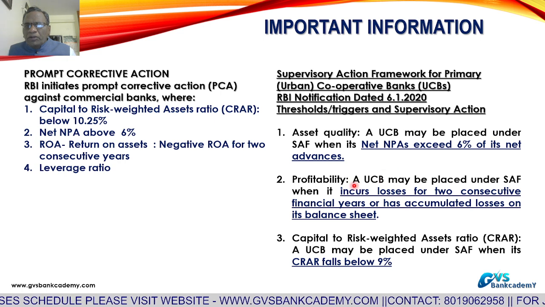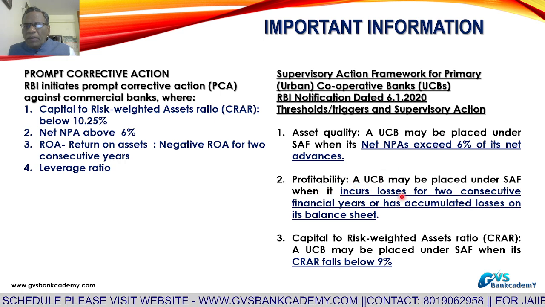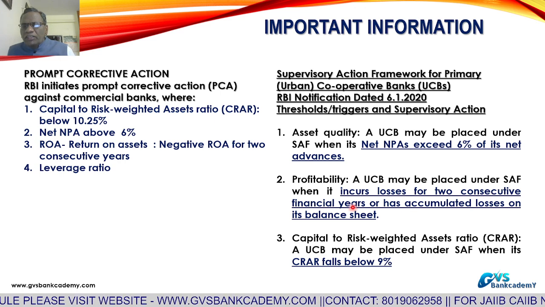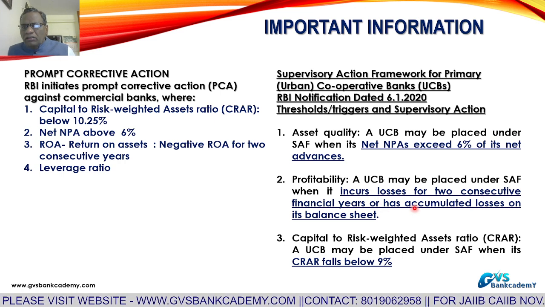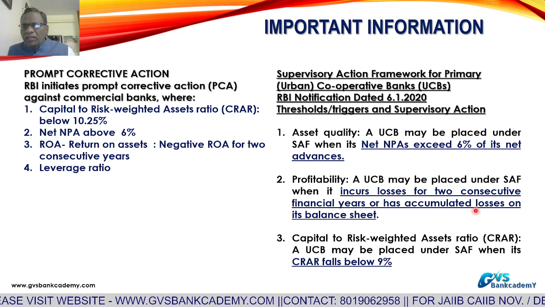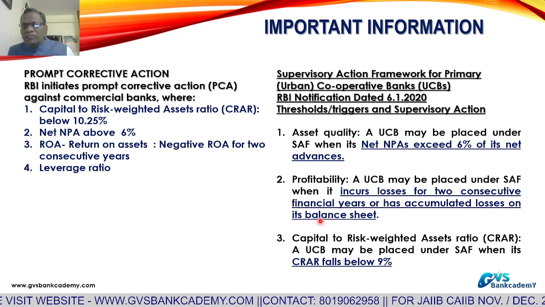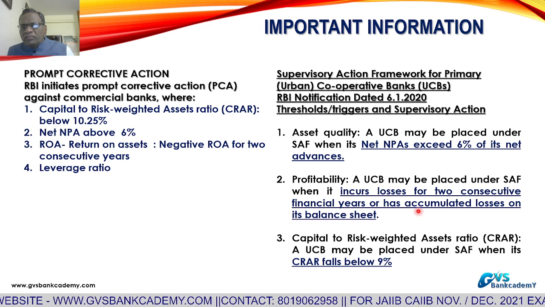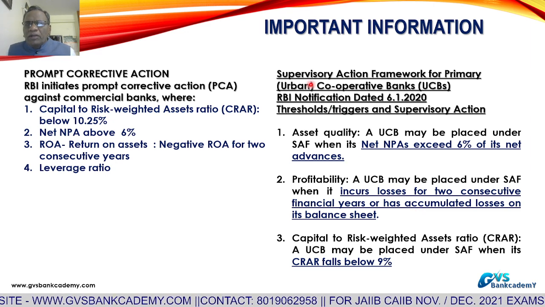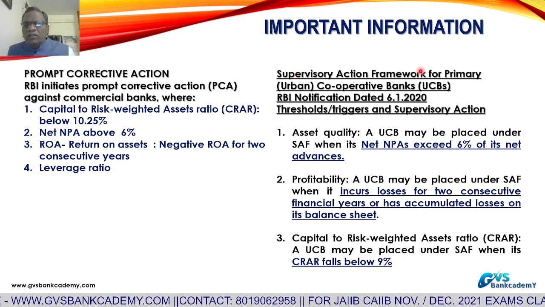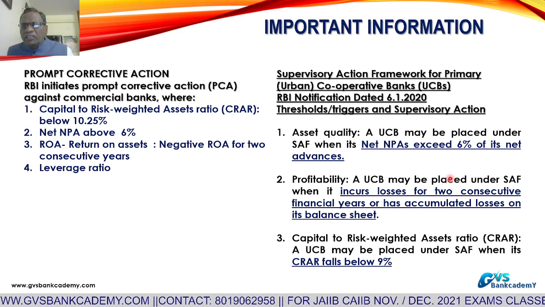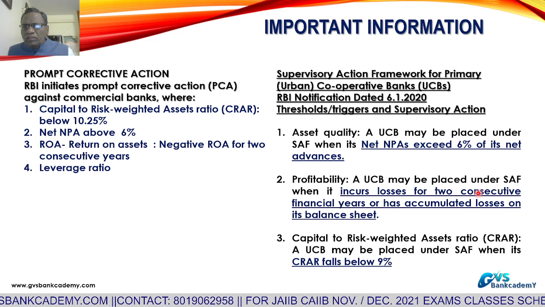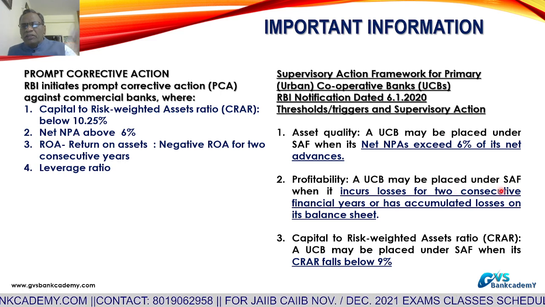Number 2, profitability. If the bank is in losses for 2 financial years, and or the bank is having accumulated losses in its balance sheet, that will come under the supervisory action framework. So RBI will initiate monitoring against that bank. Or if the bank is incurring losses for 2 consecutive years, that also will come.